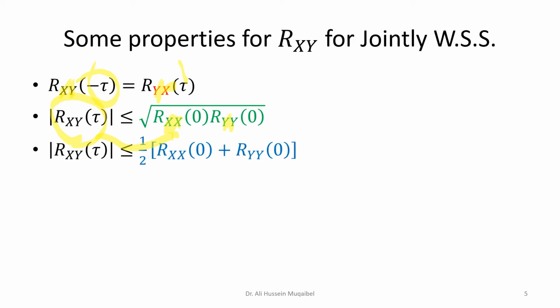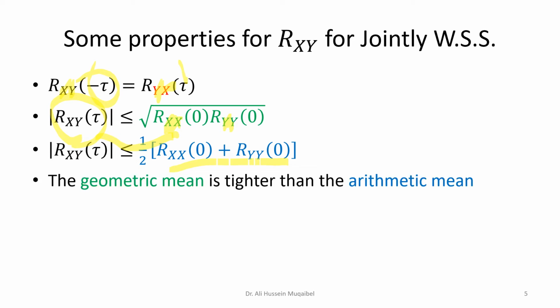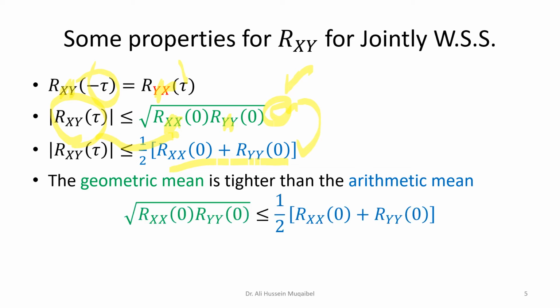We also show that it's less than or equal to the arithmetic mean, which means you sum and then you divide by two. This is the arithmetic mean, that's the geometric mean. We know that the geometric mean is tighter, so this quantity is always in general less than this quantity. The green is less than the blue, so the second is more dominant. The third one is just automatic. So we can say that this quantity is always less than the arithmetic mean, and that's a fact.